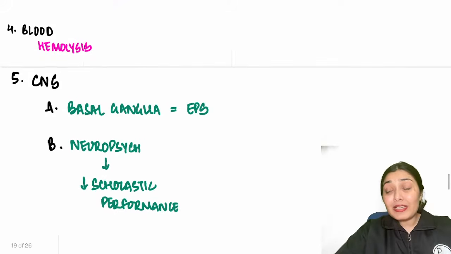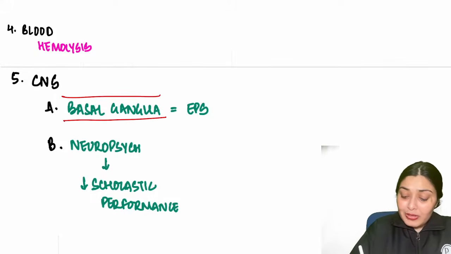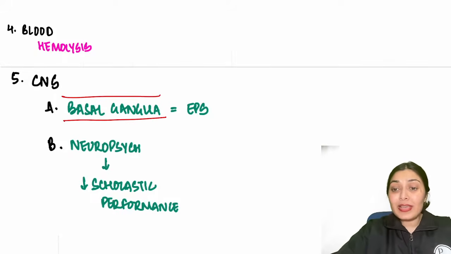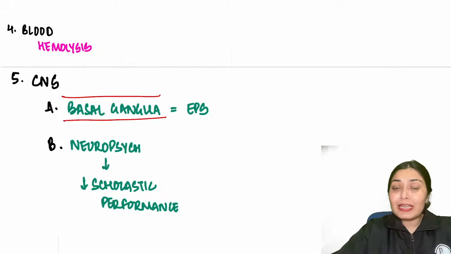In our central nervous system, we see involvement of a particular basal ganglia region. And because the basal ganglia is affected, you are going to see extrapyramidal symptoms. Also certain neuropsychiatric manifestations are seen because of this copper. The first thing the child can tell you is a decline in scholastic performance, then behavioral changes can also be there. So this is all about the CNS problems.